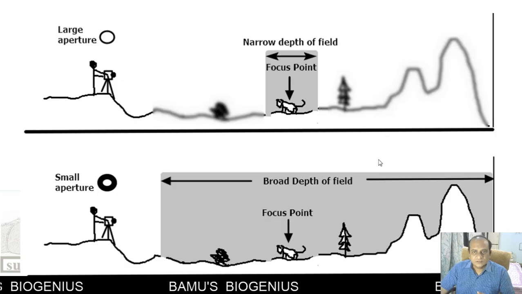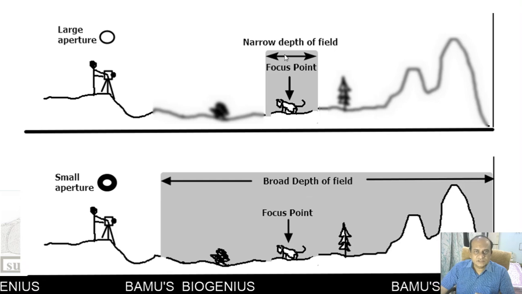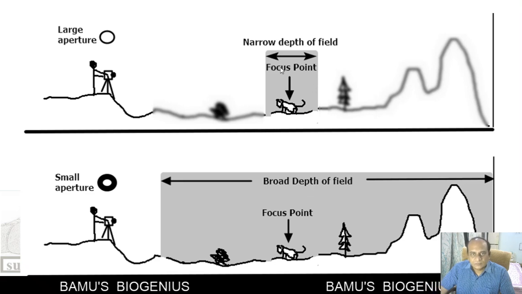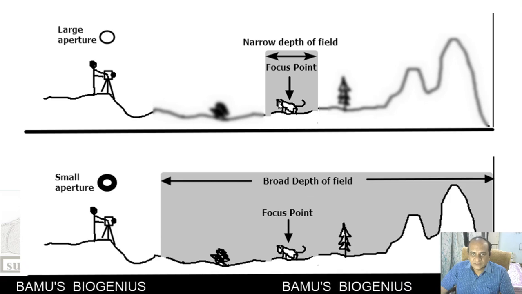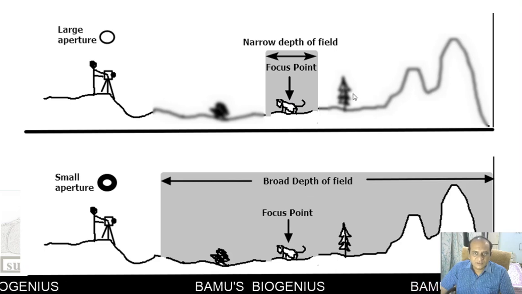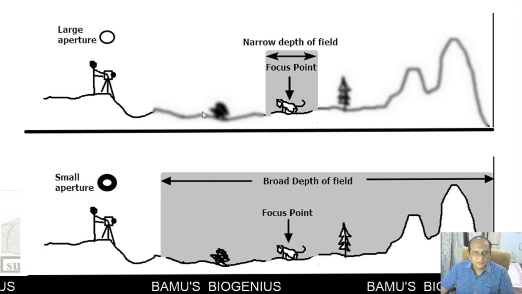Now see, this is the depth of field for a large aperture. If you want to photograph this particular object, the focus point is like this. A very narrow depth of field is there. You can focus on this particular animal only. The background of this animal will not be visible, or it will be blurry. Even the foreground will also be blurry.